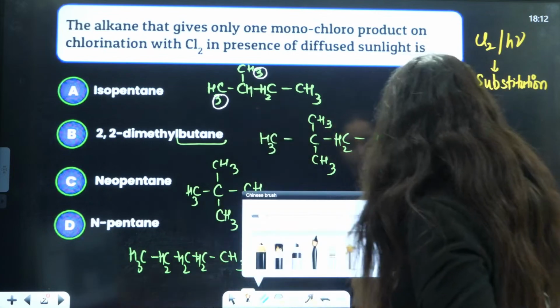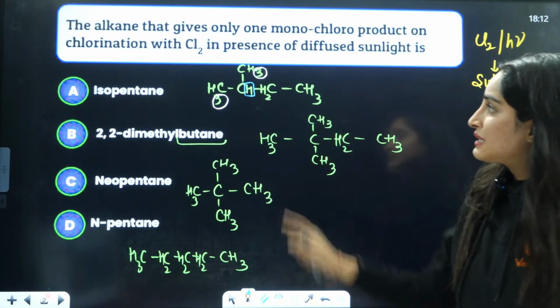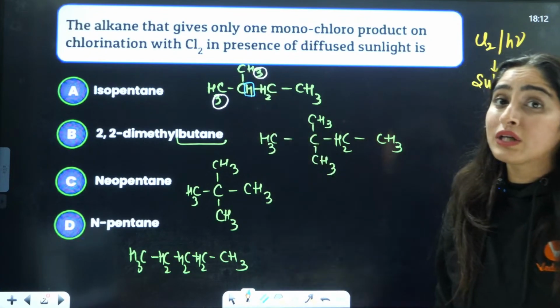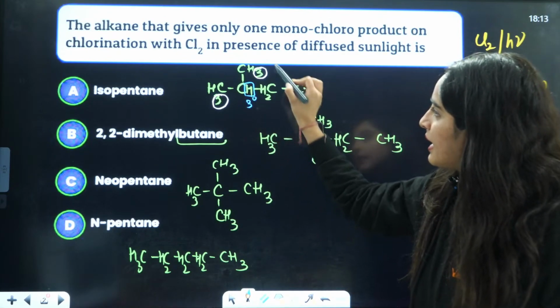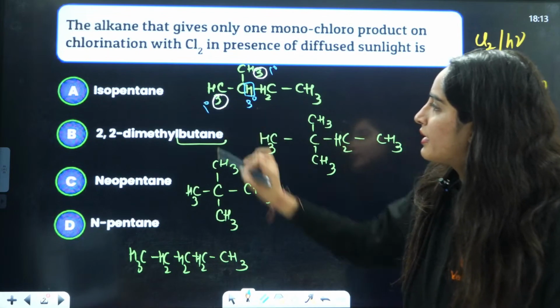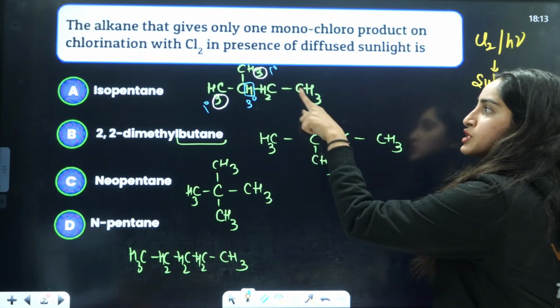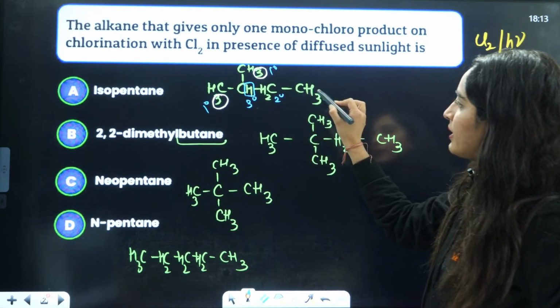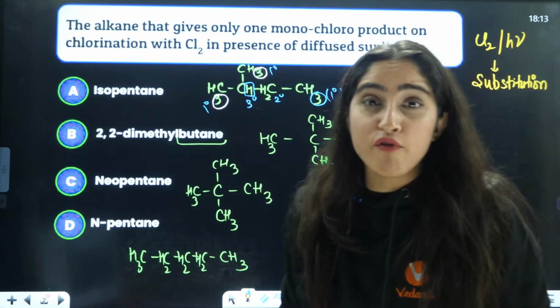But this hydrogen, if you see this particular hydrogen over here, this hydrogen is connected to that carbon which is further connected to 3 carbons. So it is a 3-degree carbon. It is 3 degree, right? It is 1 degree. It is also 1 degree. What about this one? This hydrogen is connected to that carbon which is further connected to 2 carbons. So it is 2 degree. This is also 1 degree. This hydrogen is also 1 degree. So basically you have 3 types of hydrogen here.